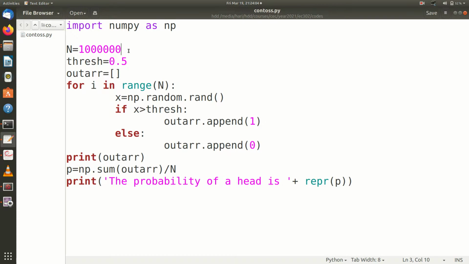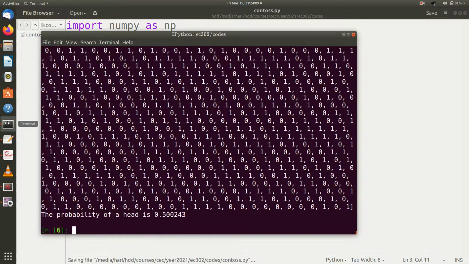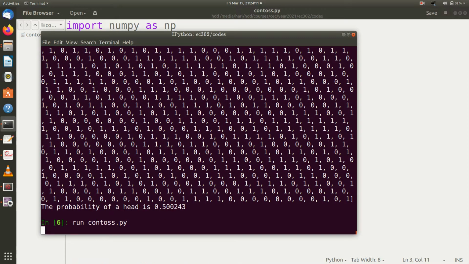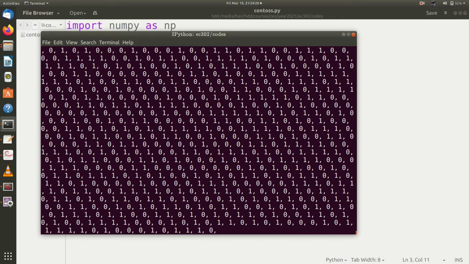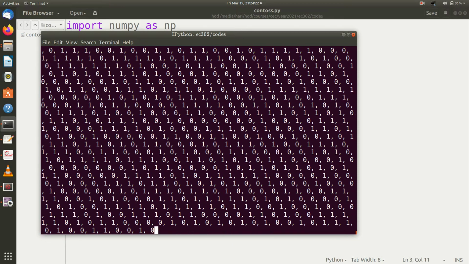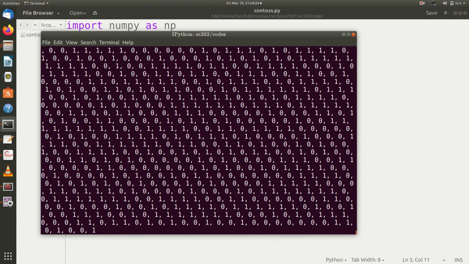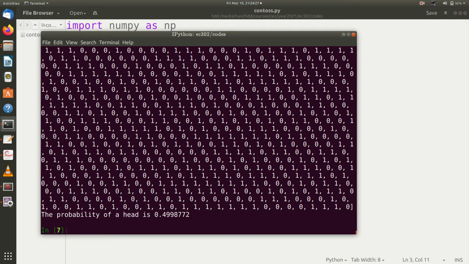I will try to put one more zero. I don't know what will happen, whether my system will stand that, I'm not sure. Now I'm running this for 10 million times. It works. Now you can see that it is much nearer to 0.5. It is 0.4998772. It is becoming very close to 0.5.